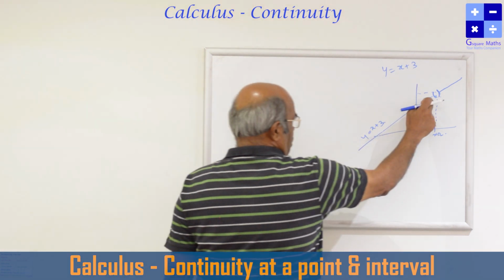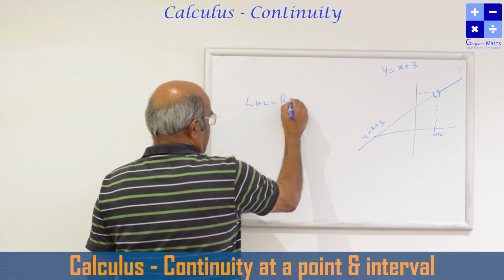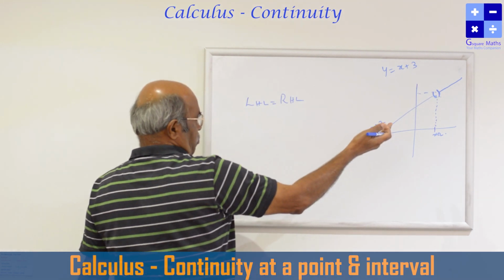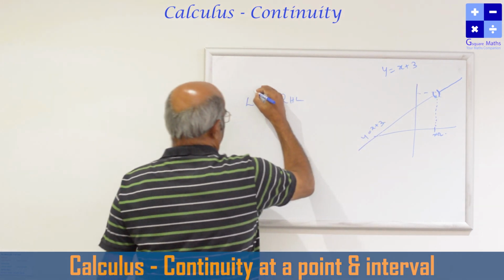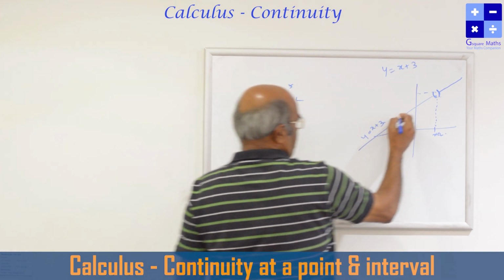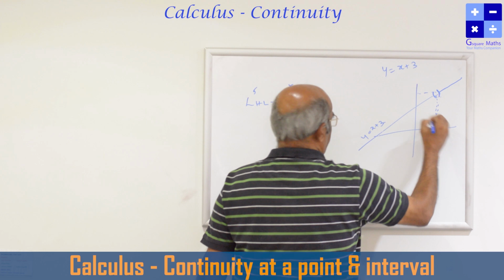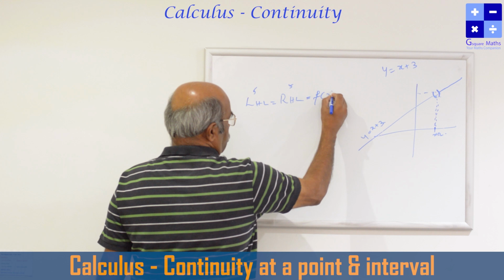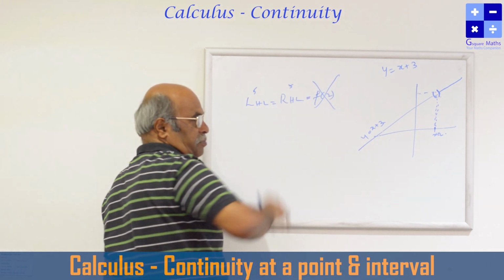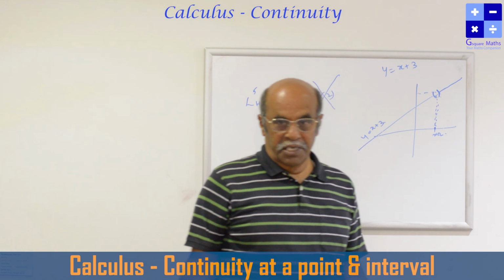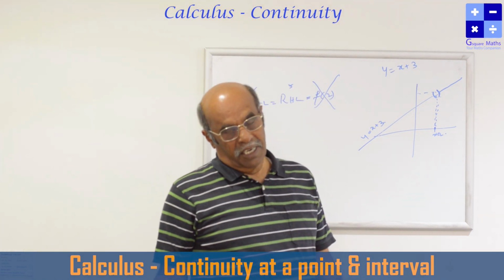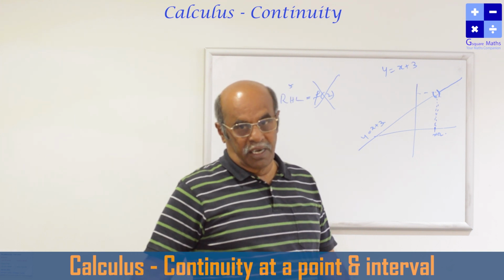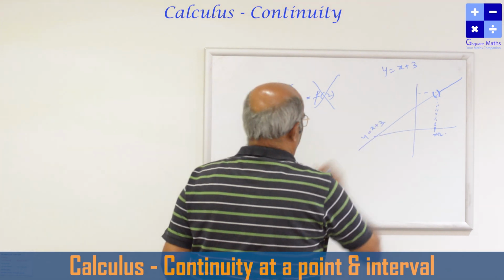Left hand limit is equal to this. Right hand limit also exists. From this side also it exists, and the value may be 5. This may be 5, and this also 5. It's coming like this; you can just get the value. And the function value at 2 is not defined. Left hand limit is defined, right hand limit is defined, both are equal, functional value is not defined, and hence the function is discontinuous at the point.